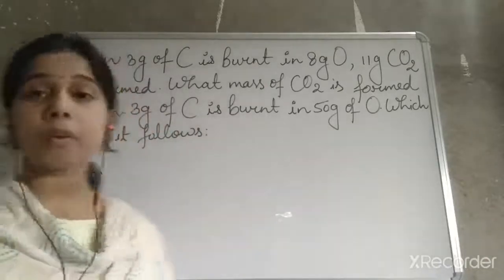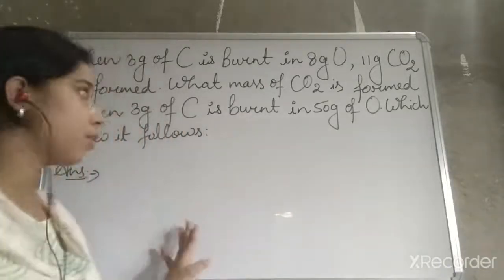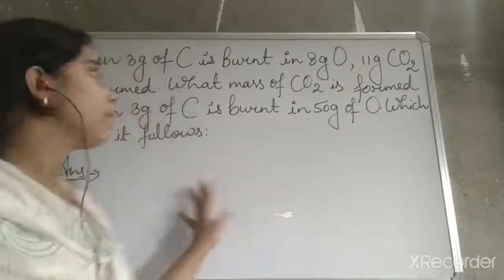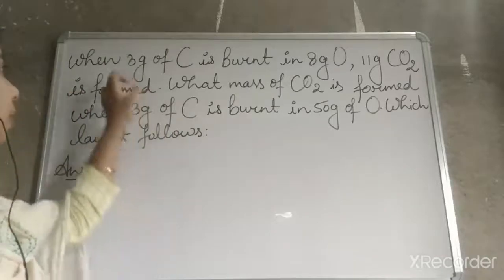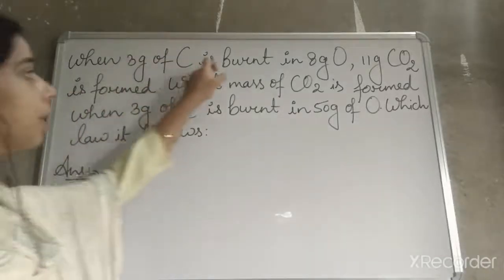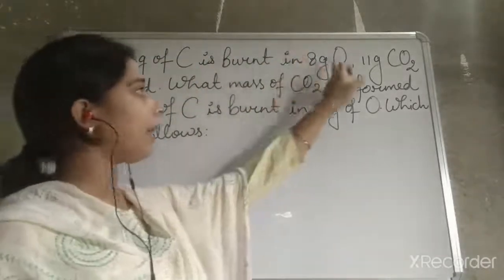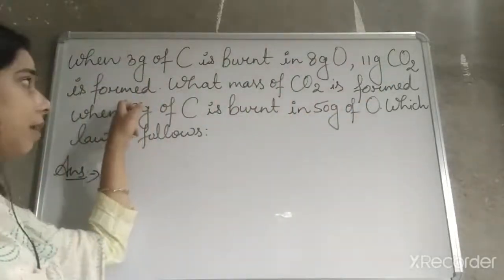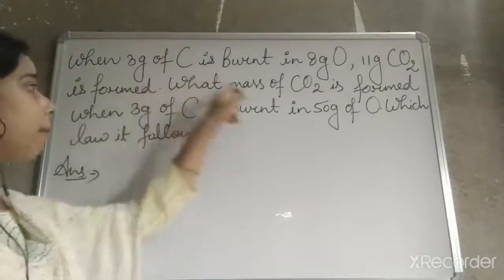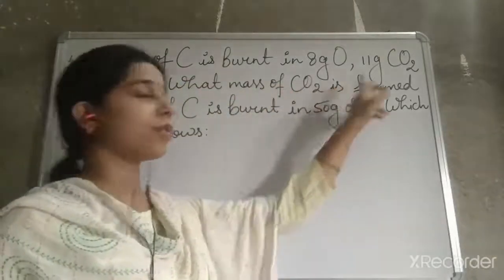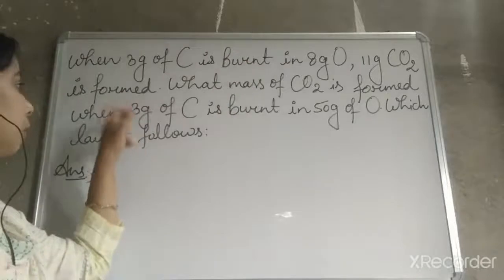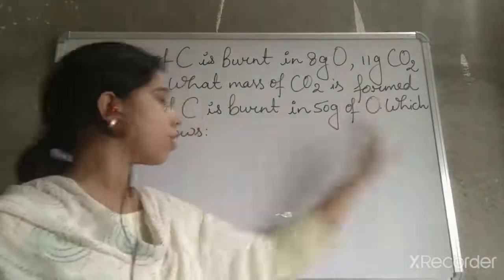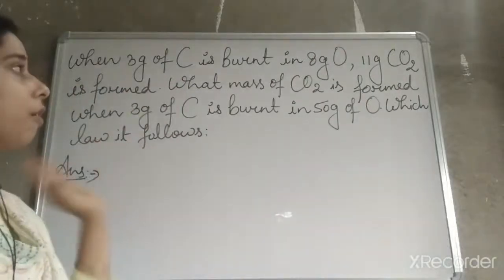Now we will move forward and see one more question, students, which is related to the laws of chemical combination. The question is: when 3 gram of carbon is burnt in 8 gram of oxygen, then 11 gram of carbon dioxide is formed. What mass of carbon dioxide is formed when 3 gram of carbon is burnt in 50 gram of oxygen, and which law does it follow?